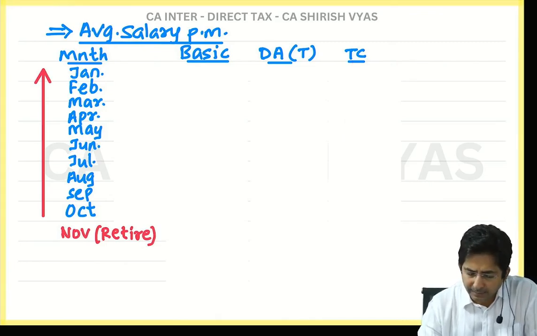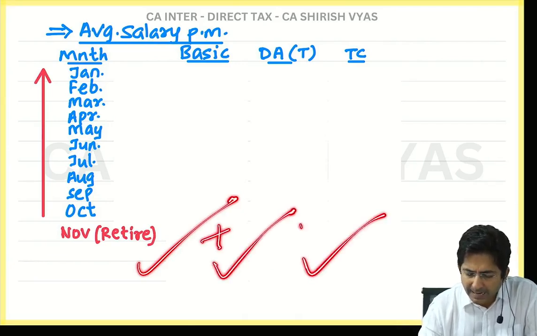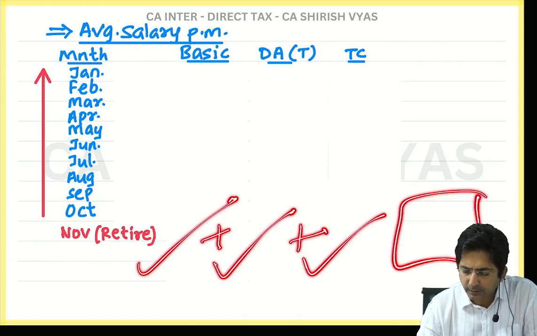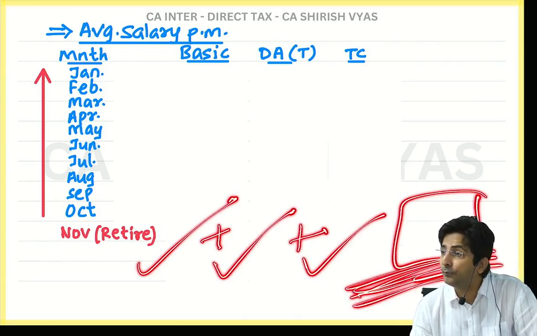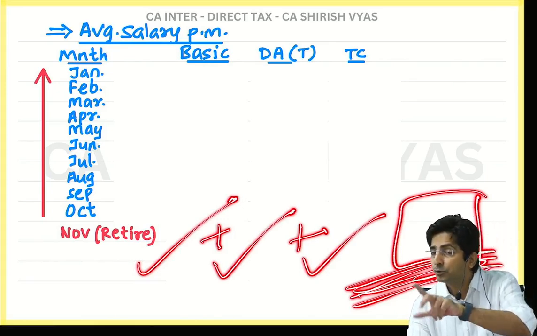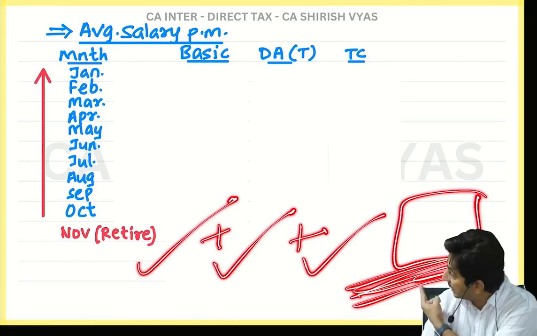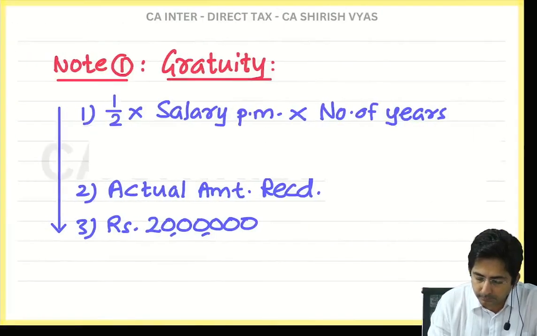Then average of basic, average of DA, average of TC, you have to add. And then this figure will be multiplied by half. What was the formula? Half into salary. So half into which salary? This salary, this one. We will see how to actually prepare this in the sum.